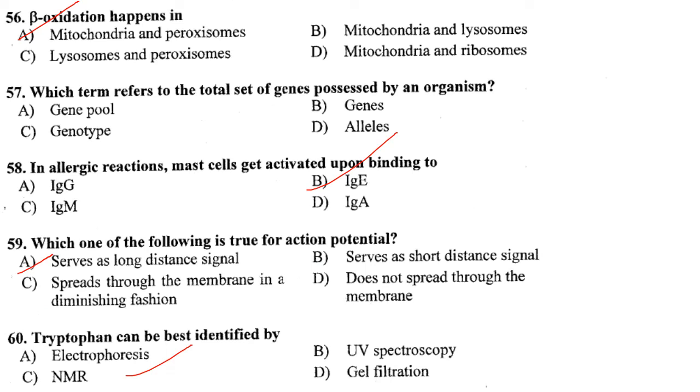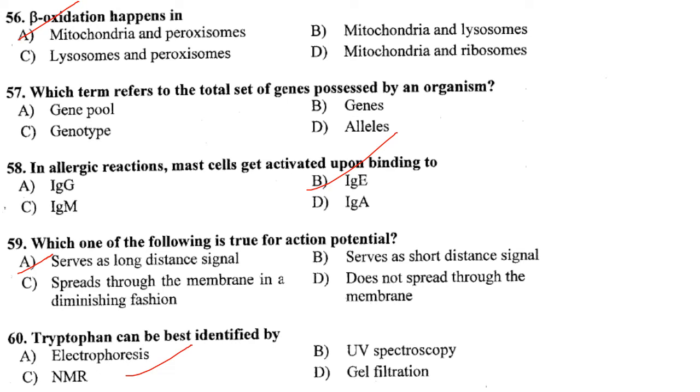So coming to the next question, beta oxidation happens in. So the mitochondria in which only beta oxidation occurs. Then there is peroxisomes where alpha and beta oxidation occurs, and there is omega oxidation which occurs in the endoplasmic reticulum. So here they have asked only for beta oxidation and it takes place in mitochondria and peroxisome.